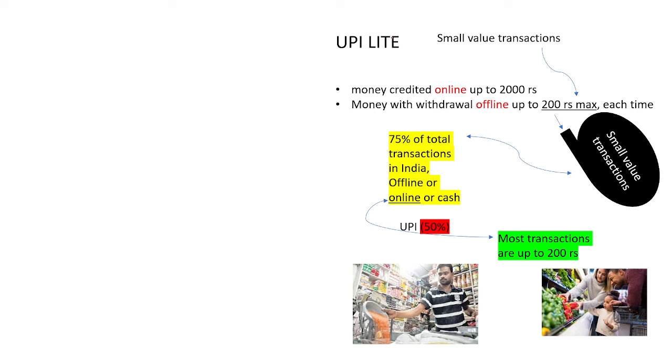Now the next method is UPI Lite, which is used for smartphones. There will be a condition that only up to 2000 rupees of payment can be stored in the customer's wallet, right? So let us understand what exactly the process of this UPI Lite is. This UPI Lite is used only for very small transactions, right? Only transactions of up to 2000 rupees can be done through this UPI Lite, right?